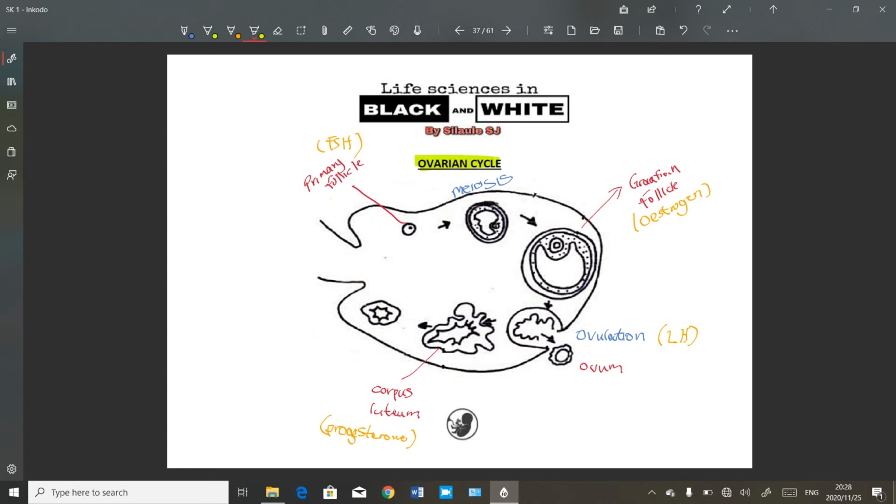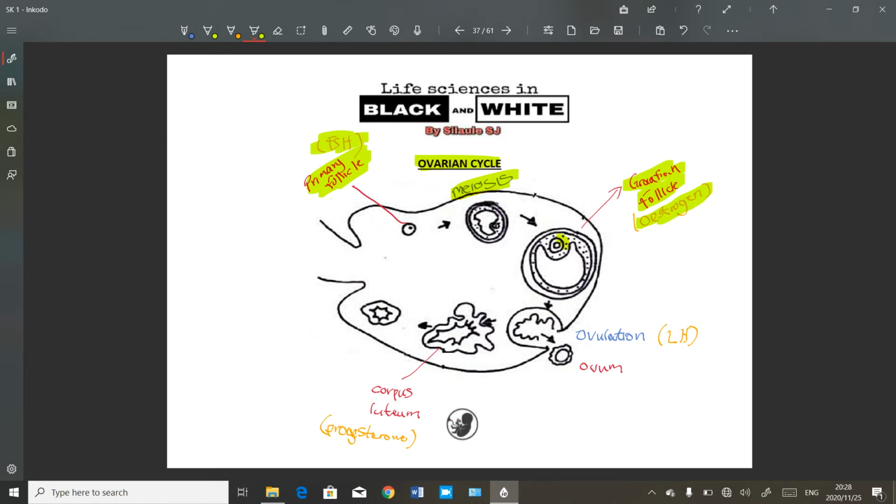Discussing the ovarian cycle. So it all begins with FSH secreted by the pituitary gland, which stimulates the development of follicles. Then one follicle starts to enlarge, and within that follicle is a cell which will now undergo meiosis. And as the follicle enlarges, it goes from primary follicle to secondary follicle or Graafian follicle and starts to secrete estrogen, which prepares the endometrium.